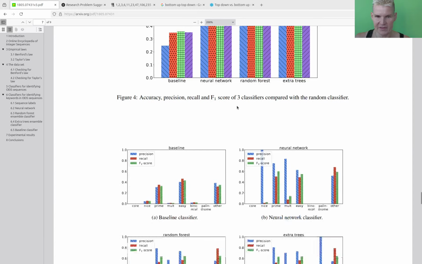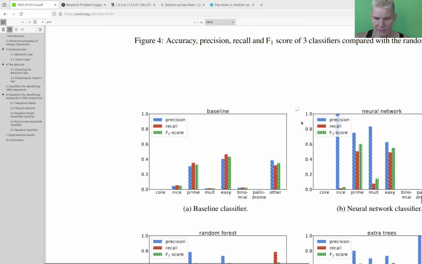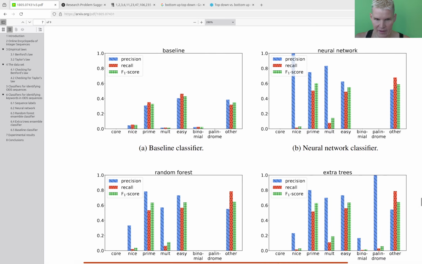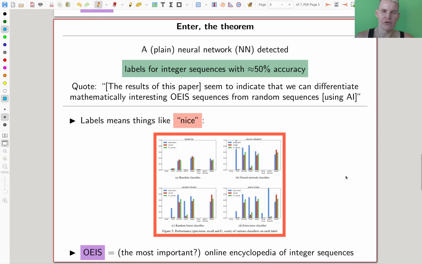They also did something slightly different, and you can somehow order the results by the various labels. Here's our neural network. Can it identify nice? Can it identify prime? These were the labels for the sequences. I think this is a cool question. The neural network was doing not great, but reasonably well. It was a plain neural network in 2018. Probably we can, at this point, just improve that. But it's a very, very baby step in that direction. It's a really great idea, but a tiny step in that direction.